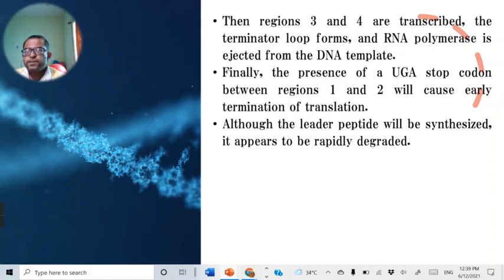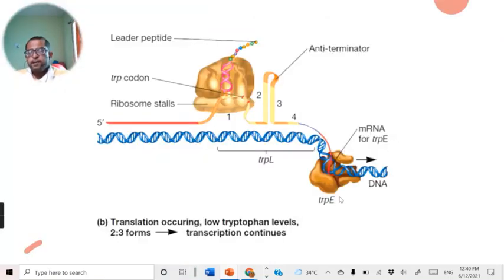When the concentration of tryptophan is low, it slows down the process of translation. Because of the slowing of translation at region 1, there is a pairing between region 2 and 3 of the leader mRNA. And so it forms the anti-terminator loop. Similarly, this transcription process continues to the structural genes, and there is a formation of tryptophan synthesizing enzymes.